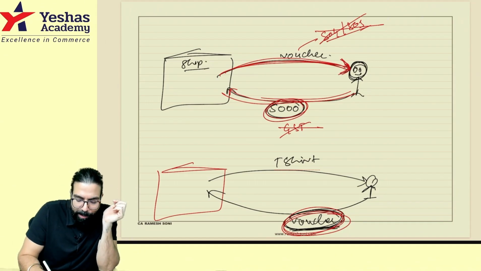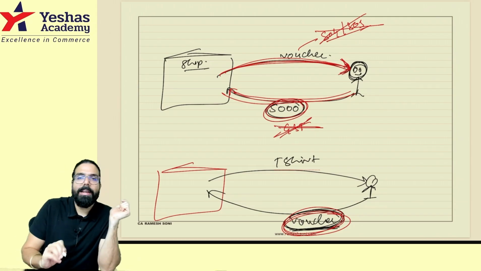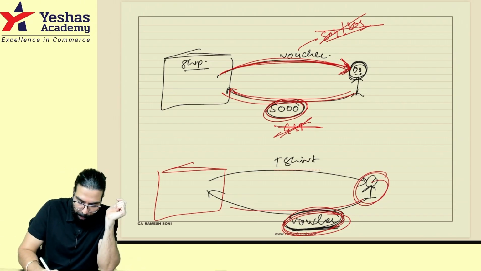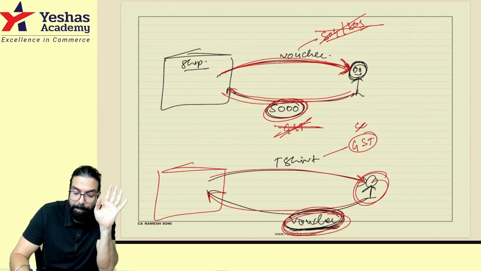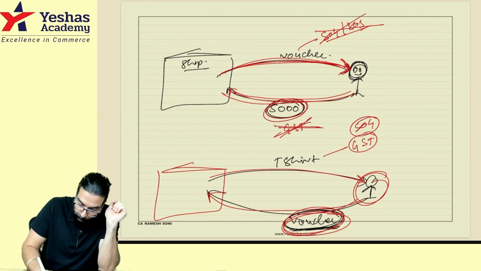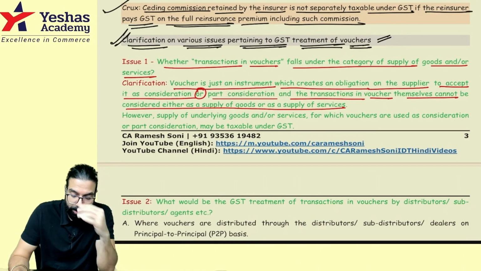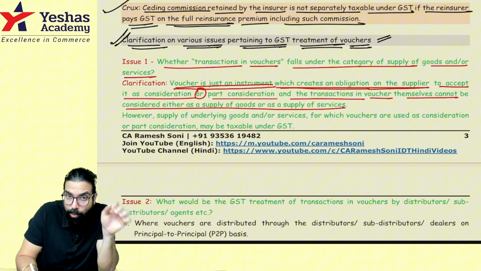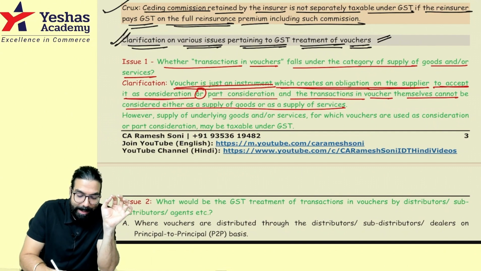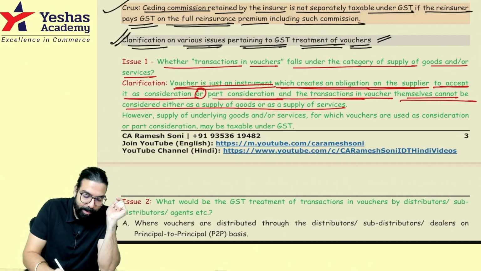So whenever you sell a voucher and you collect money, on the voucher sale there is no GST. Later you will come and give me the voucher and purchase the t-shirt. On the t-shirt GST will come because it is supply of goods. But on the voucher as such there is no GST, because a voucher is not goods or service. What the government is saying: a voucher is an instrument which creates an obligation on the supplier to accept it as a consideration or part consideration, and the transaction in voucher themselves cannot be considered either a supply of goods or supply of service.